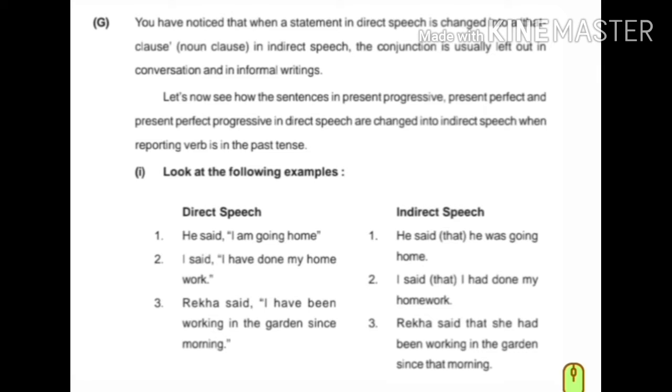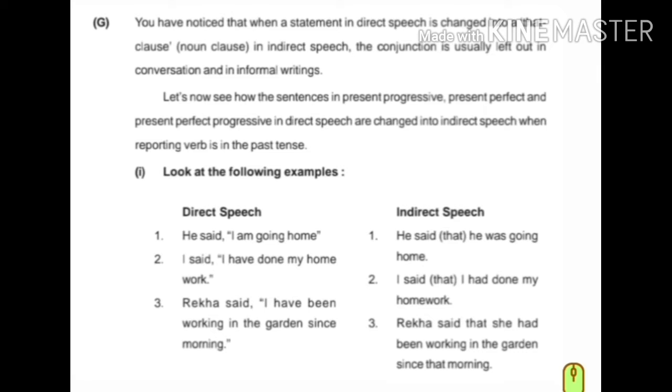If it is a yes/no question, we use if or whether. If it is an imperative sentence, we use to. And if it is an exclamatory sentence, we use that instead of inverted comma.